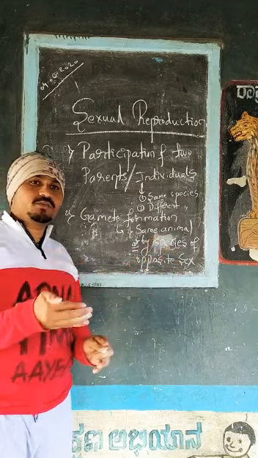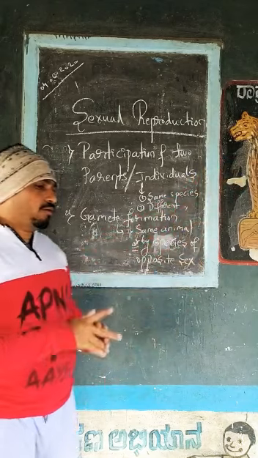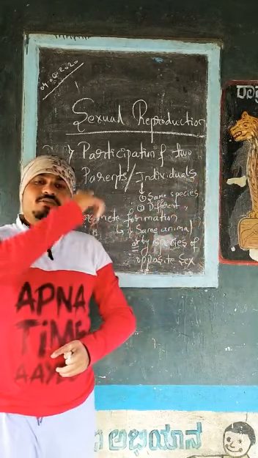Opposite sex means what? One is male, another female. Or gametes are formed by only a single animal. Only a single animal can form them.